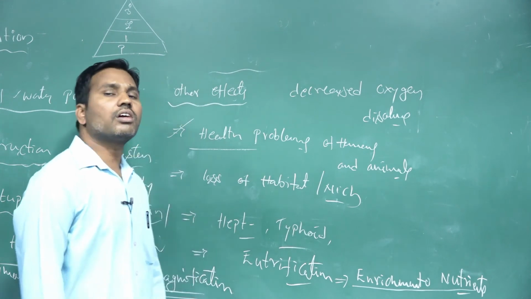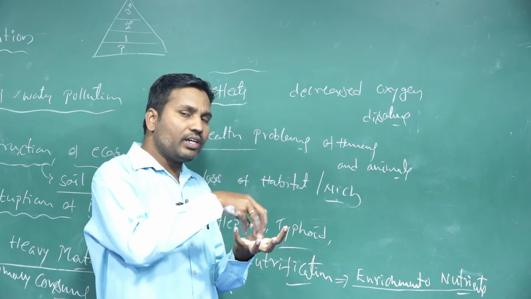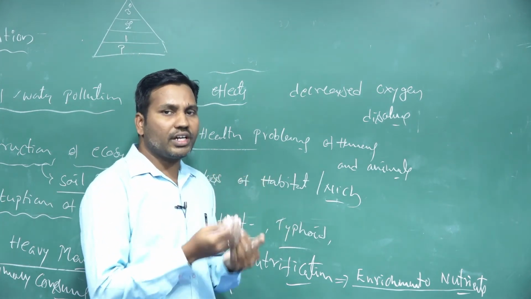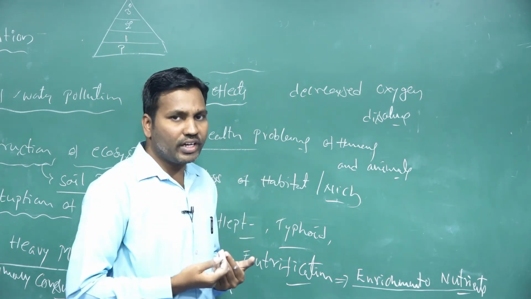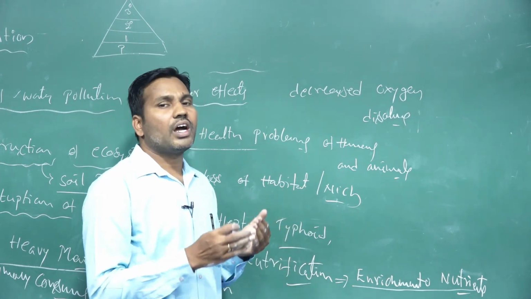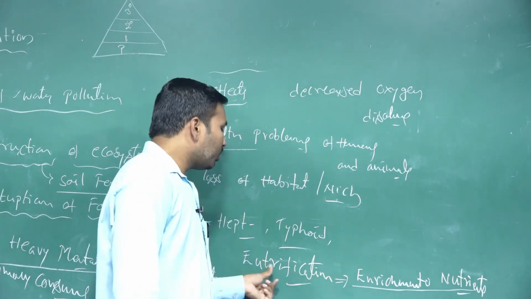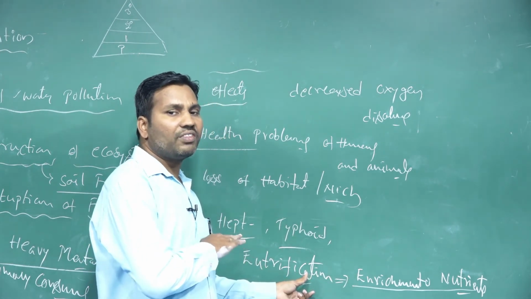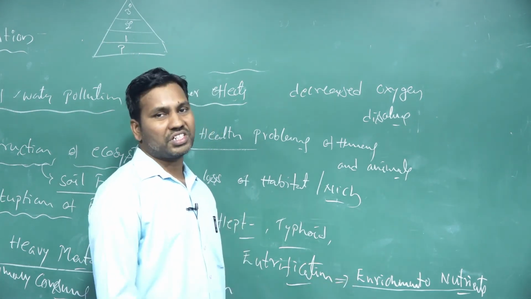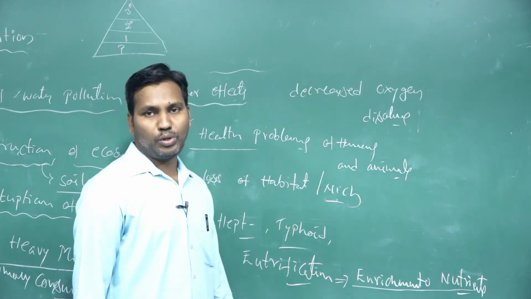The dissolution of oxygen slowly decreases, so oxygen is not properly dissolved in the pond water. When the availability of oxygen decreases, the other aquatic animals present in that ecosystem die. This process is called eutrophication, the covering of the entire pond with algal blooms. This is another major effect caused by water pollution only.